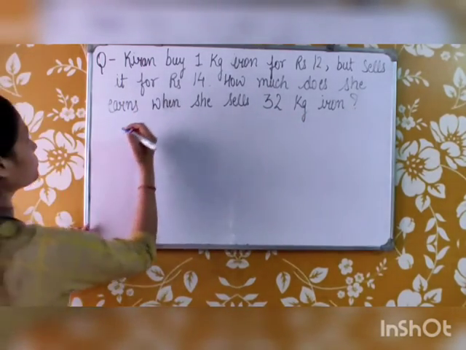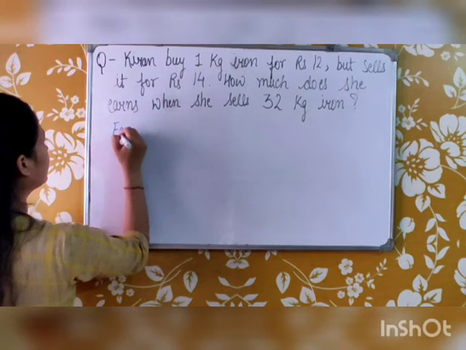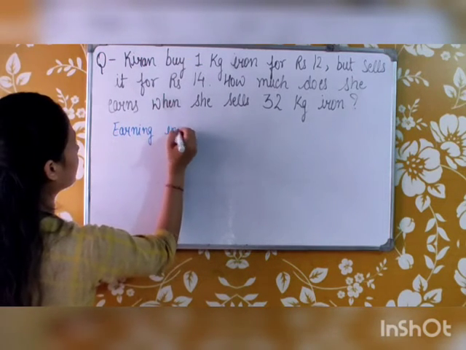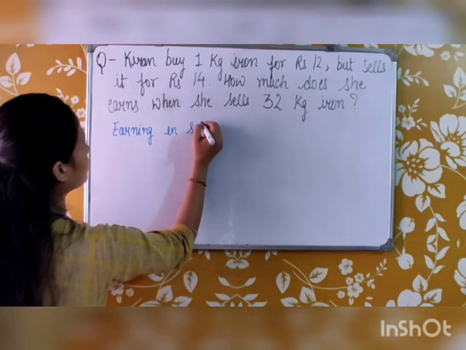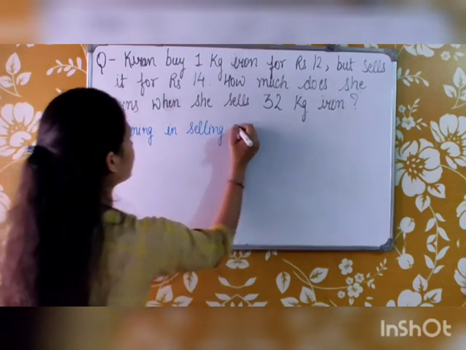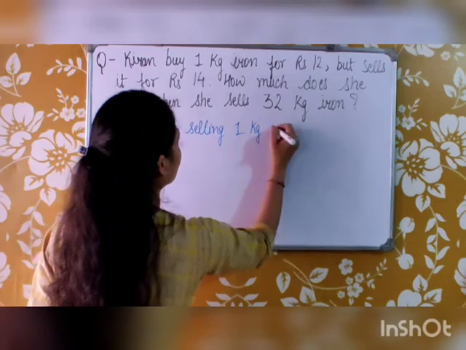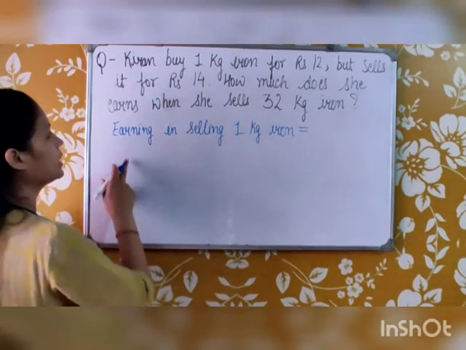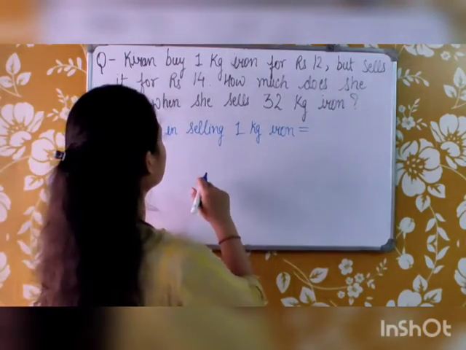Let's find out the earning in selling 1 kg iron. In selling 1 kg iron, how much profit is she getting?